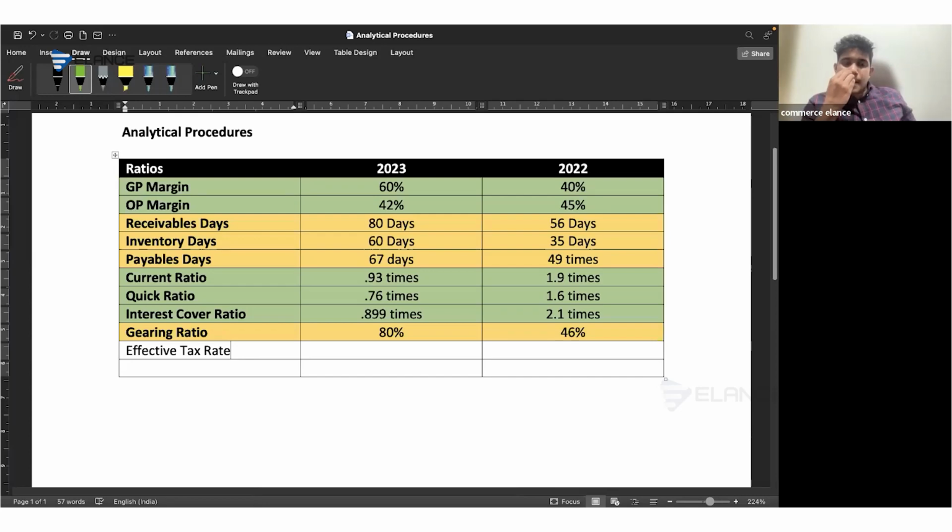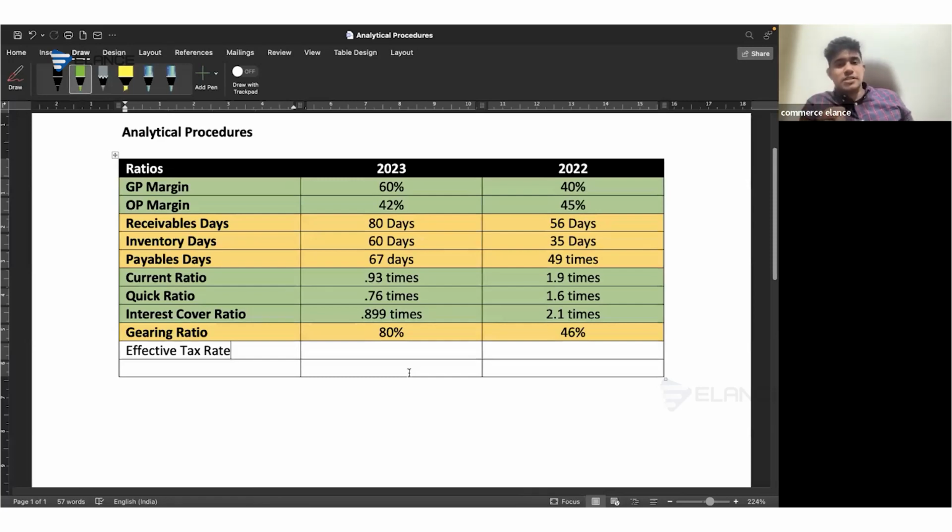Then, after this, you can consider all other ratios together. I have actually differentiated these ratios into two colors. Let me ask you, is it better to have an increase or a decrease in the GP and OP margin?